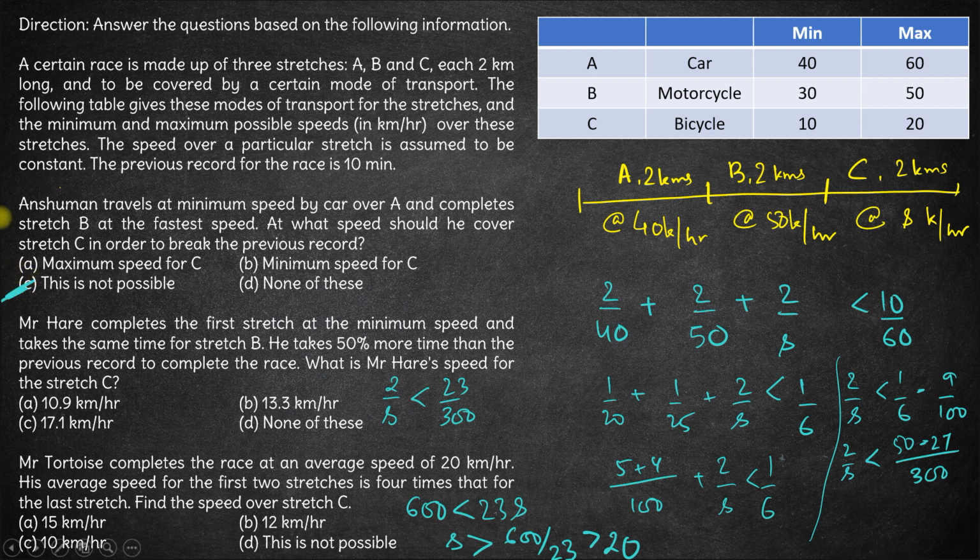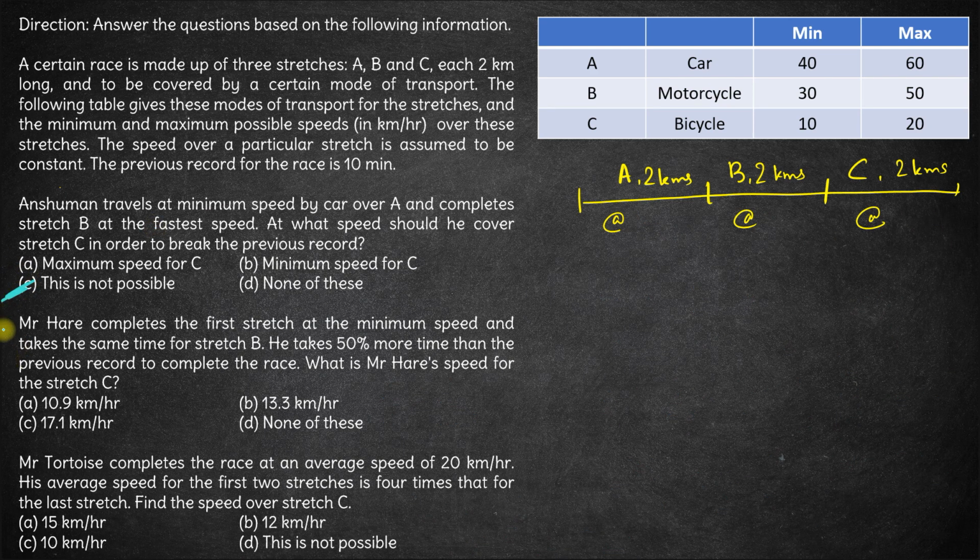This is not possible. Now coming to the next question, we have Mr. Hare completes the first stretch at a minimum speed. So the first stretch minimum speed is 40. So the first stretch A is covered at 40 kilometers per hour. Okay, and takes the same time for stretch B. Cool. So what happens is, in stretch A the time taken will be 2 by 40. This will be the time taken for stretch A. Now for stretch B the time taken is the same. That means stretch B is also travelled at a speed of 40 kilometers per hour.